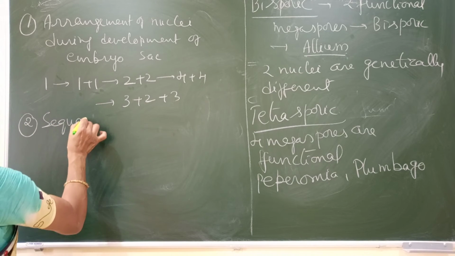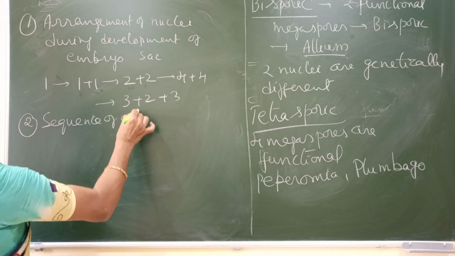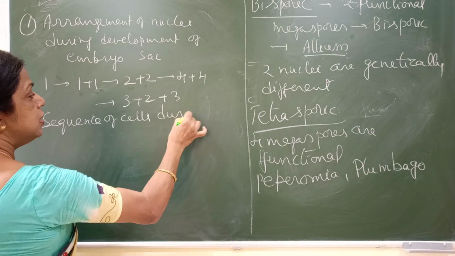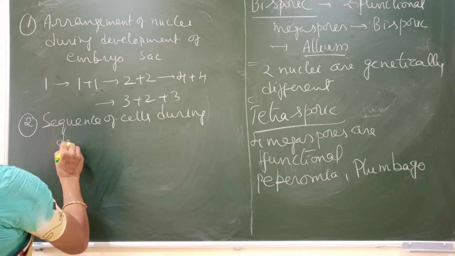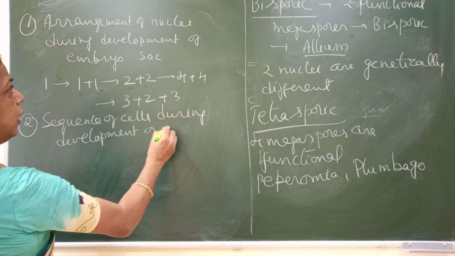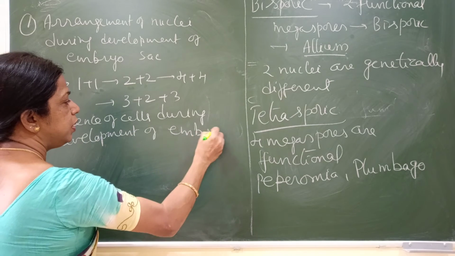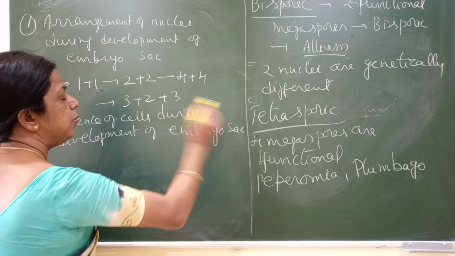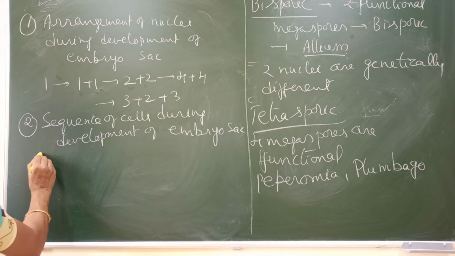The second question you can get is the sequence of cells during development of embryo sac. So what is the sequence we can give?